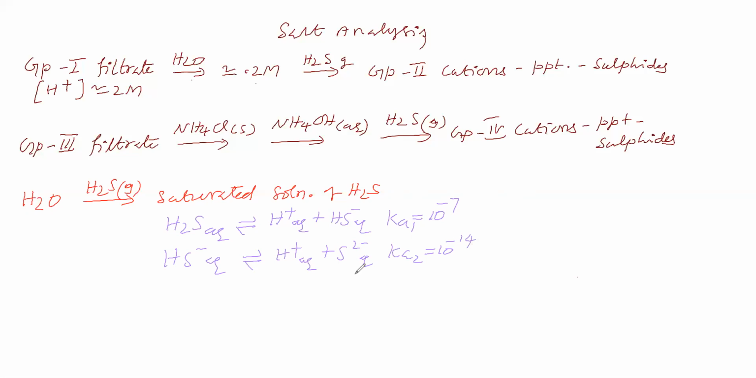Now, can we calculate the concentration of sulfide in this solution? Now see, we are taking water, we are passing H2S gas, we are getting a saturated solution of H2S, we are getting so and so equilibrium. For this, the equilibrium constant is 10 power minus 7. For this, the equilibrium constant is 10 power minus 14. And for a saturated solution of H2S, the concentration of H2S aqueous is 0.1 molar.